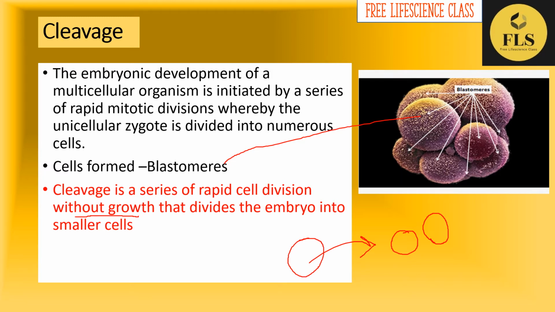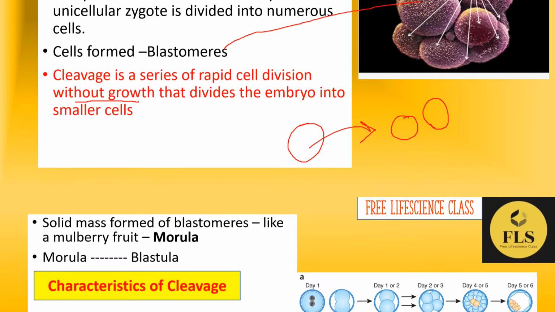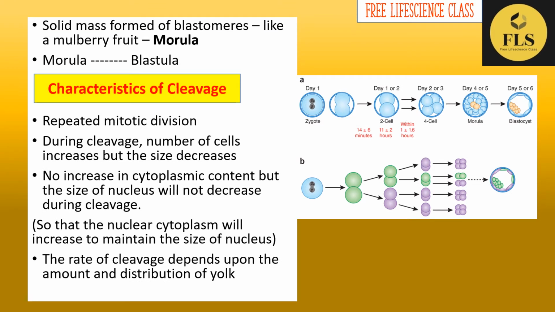and they are closely packed without any space in between, forming a solid mass like a mulberry fruit. At that stage, we call this the morula stage. After the morula, further divisions will take place and we will call it the blastula. There are several stages in the dividing embryo.